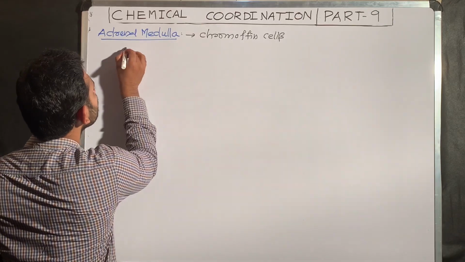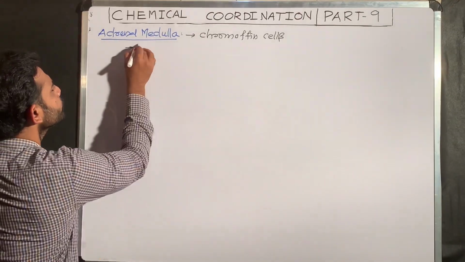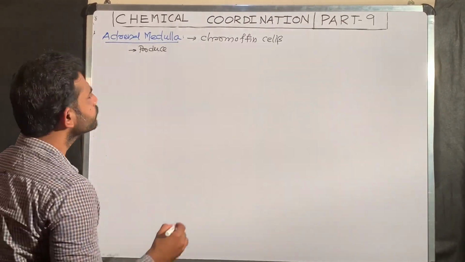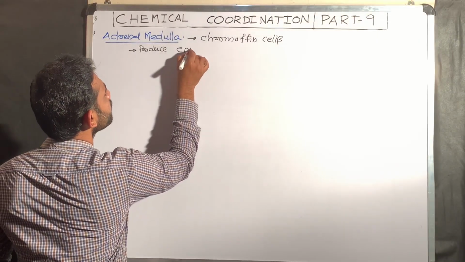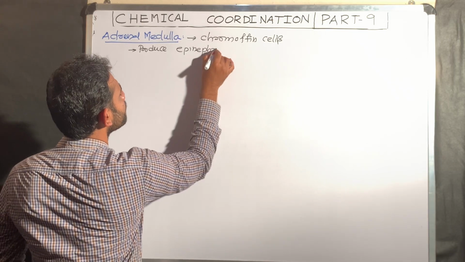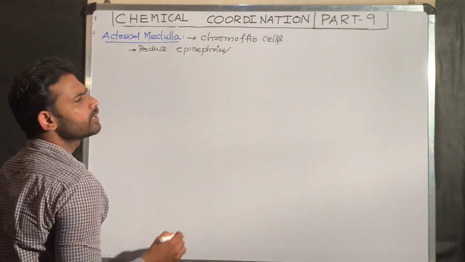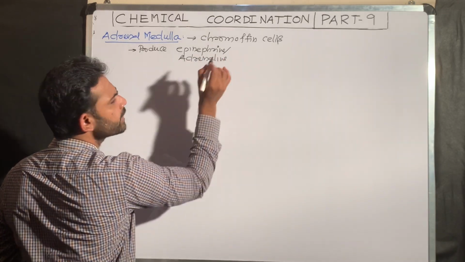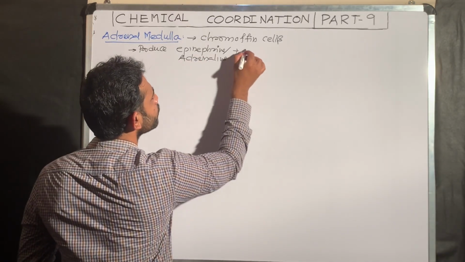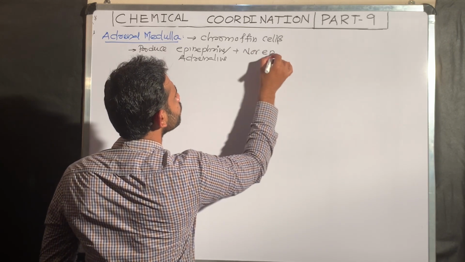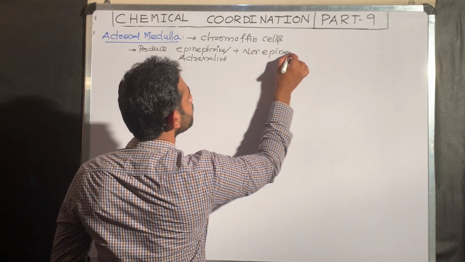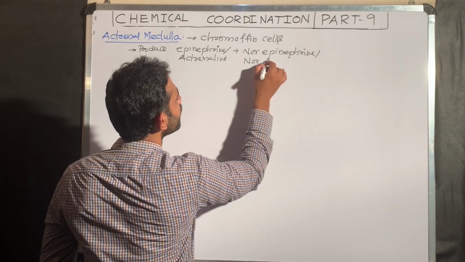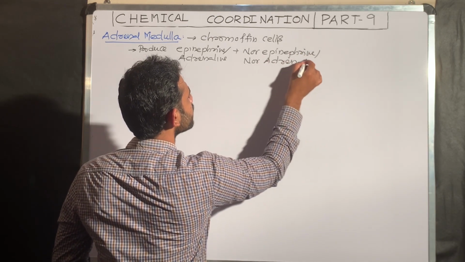The adrenal medulla produces epinephrine, or you can call it adrenaline, and norepinephrine, or noradrenaline hormones.